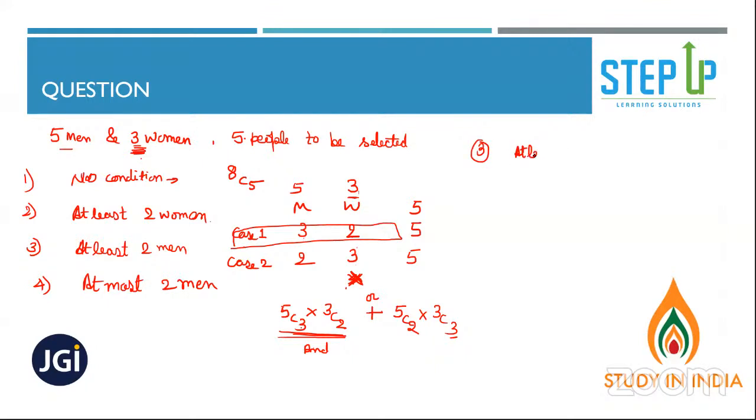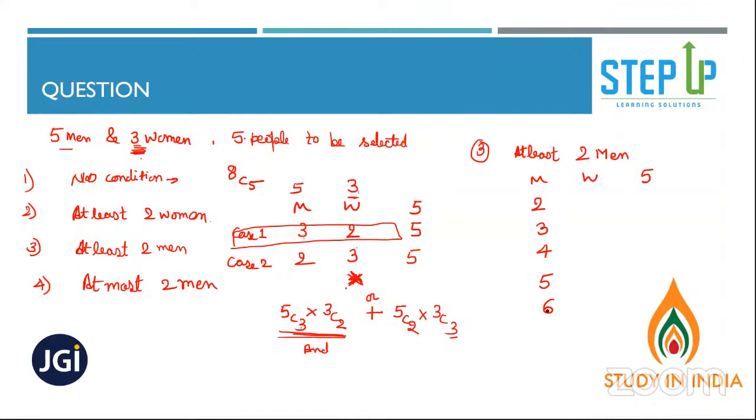At least 2 men. So we have men and women, and we need a group of 5. If it is at least 2 men, can it be 3 men? Yes. Can it be 4 men? Yes. Can it be 5 men? Yes. Can it be 6 men?